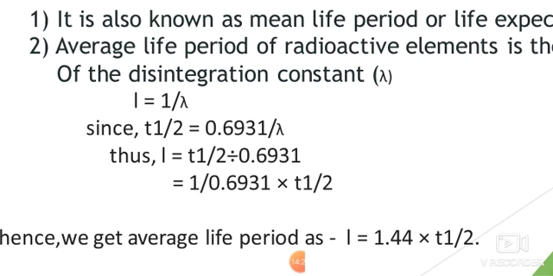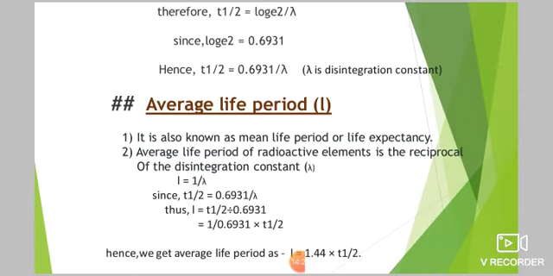So what exactly is the average life period? Average life period is nothing but 1.44 times the half-life period. It is 1.44 times the half-life period.